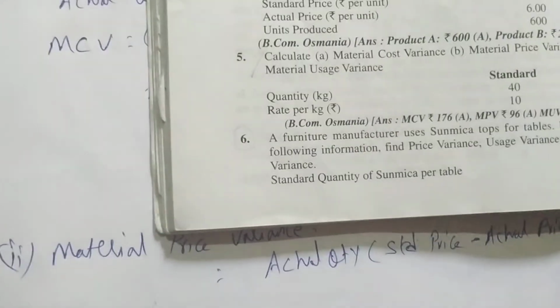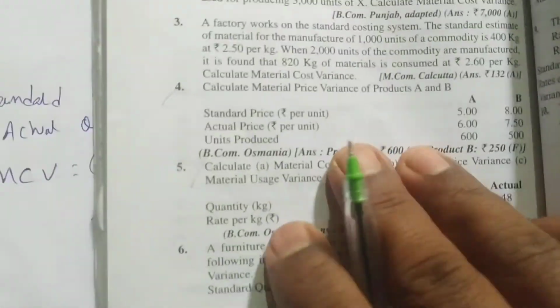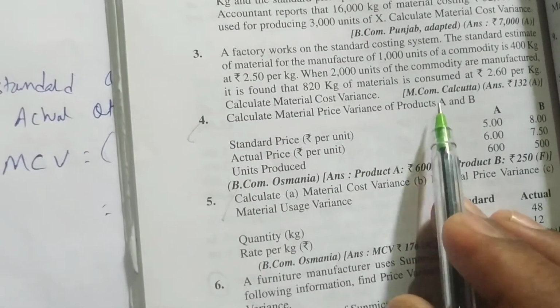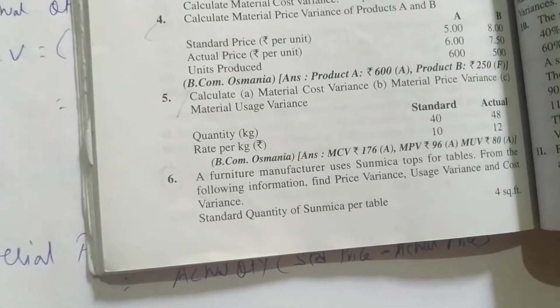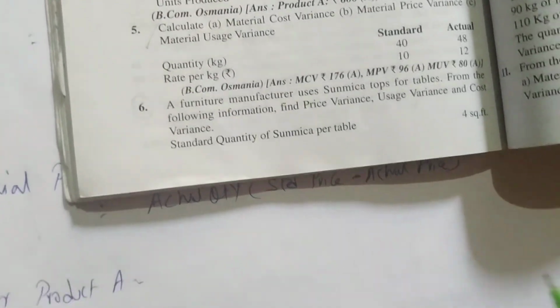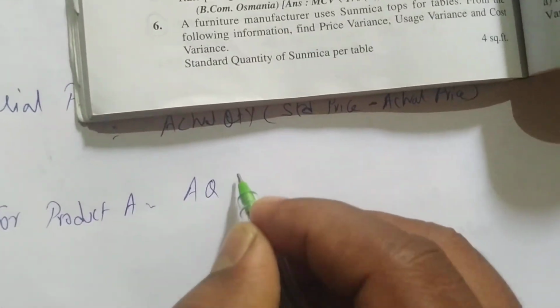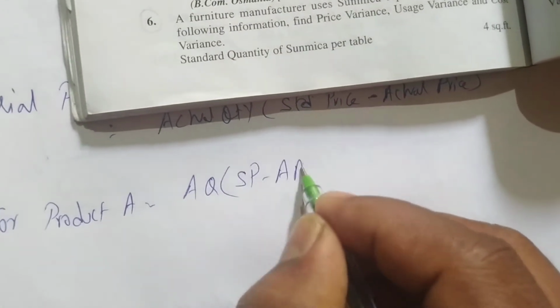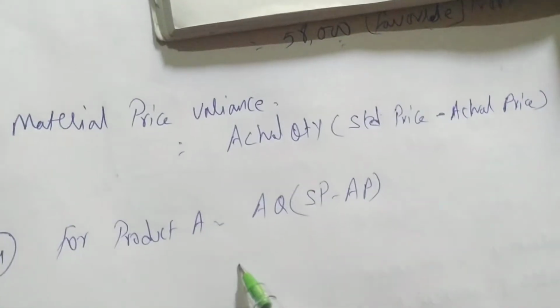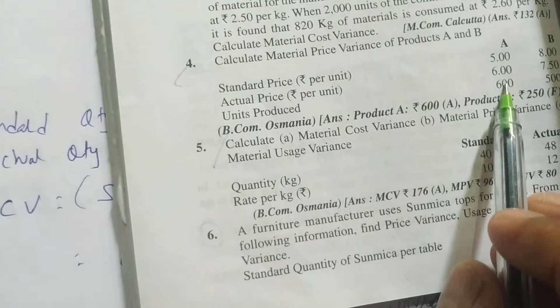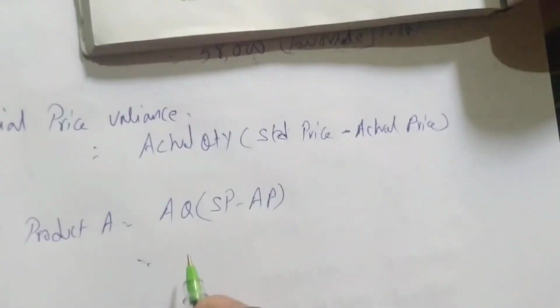Now we'll do page number 826, question number 5 material, the fourth one. You have to find out price variance of product A and product B. First we'll do product A. For product A, the formula is AQ, I'm writing in shortcut, AQ into SP minus AP. The formula is same: actual quantity, standard price minus actual price. How much is AQ for product A? Units produced, 600.